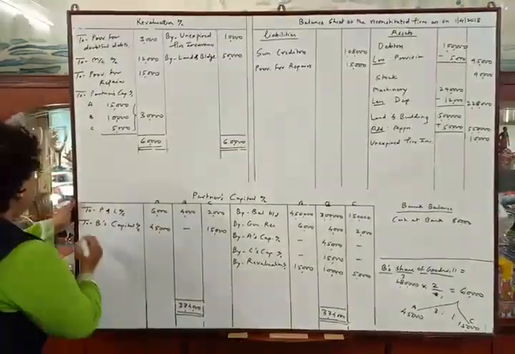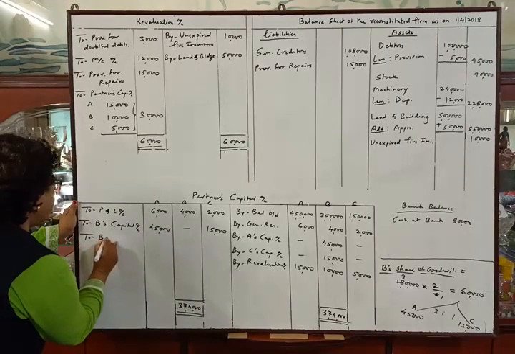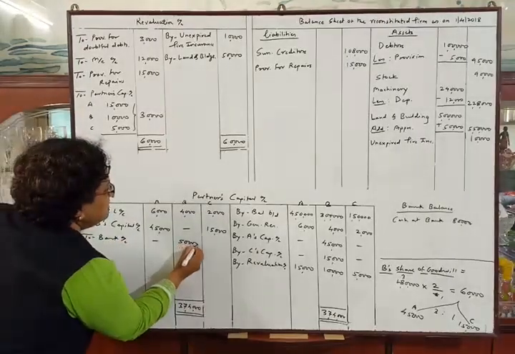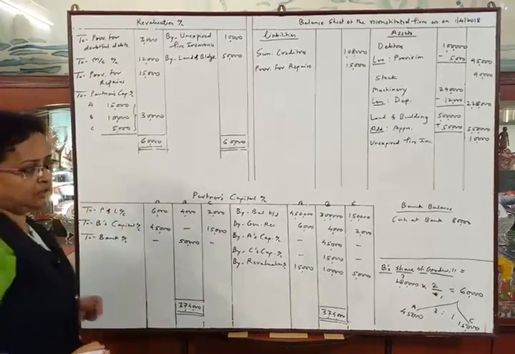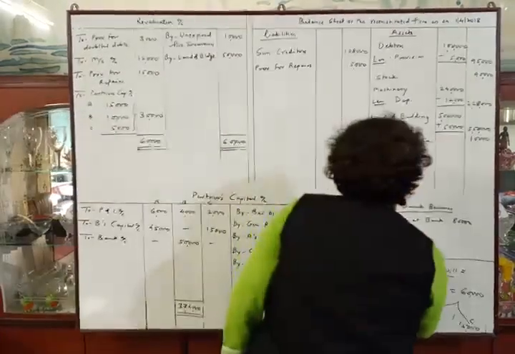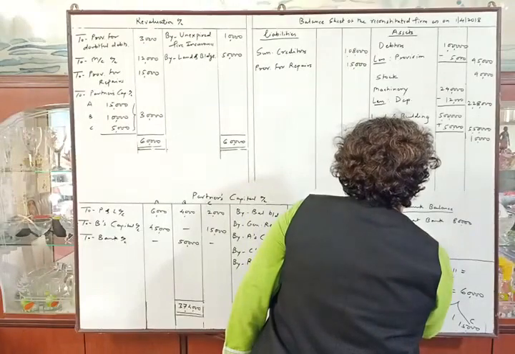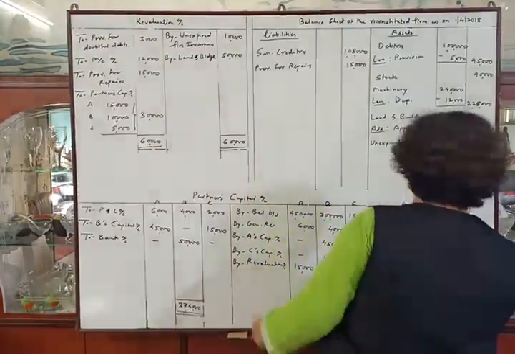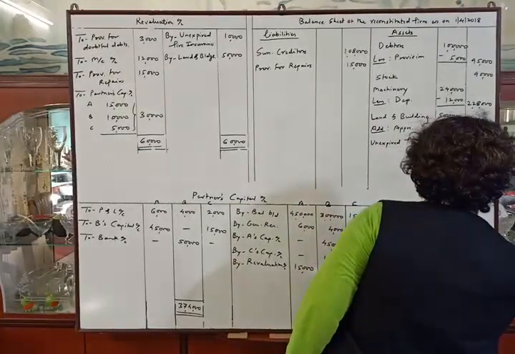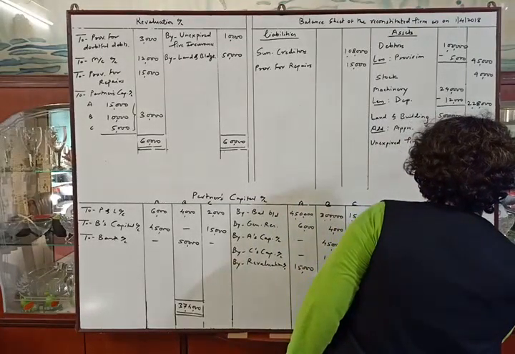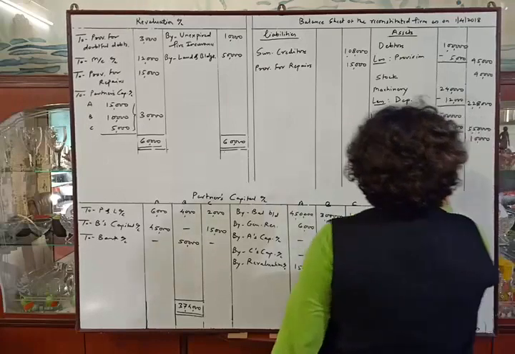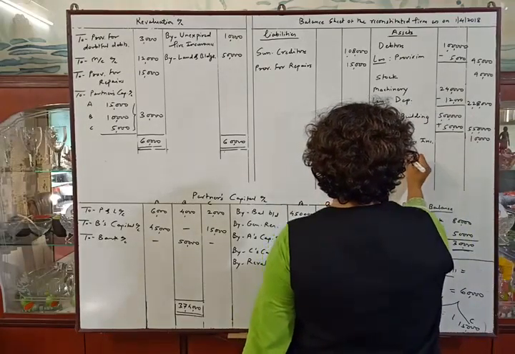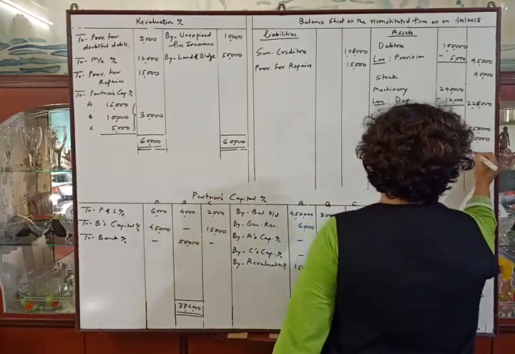Okay. So to bank account, they are paying rupees 50,000 immediately. So less from the bank balance, paid would be rupees 50,000. So the bank balance will remain 30,000. That we will write here. Cash at bank 30,000.